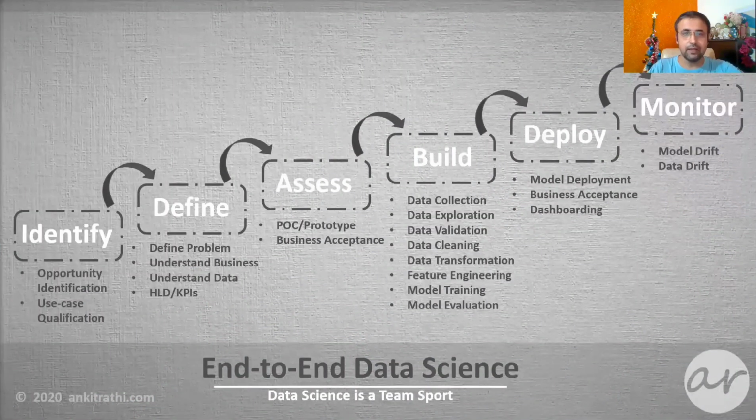Let's have a look at the high level steps in data science project. Identify. Most of the time, you may start with defining the problem statement, but many a times you may not have a problem at hand to solve. In that case, you may need to first identify the use cases for data science and may also need to qualify those use cases. If you have identified and qualified many use cases, then you may also need to prioritize them based on their return on investment, ROI.